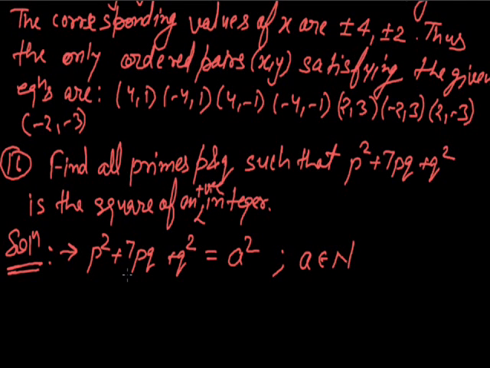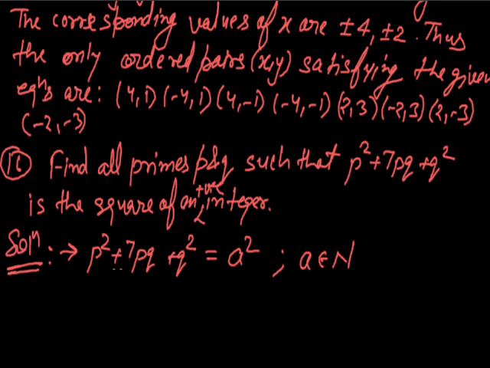So p square plus 7pq plus q square is a square we have supposed, where a we have taken as a natural number. To solve this, we have (p plus q) whole square, that is p square plus q square plus 2pq, plus 5pq is equal to a square.